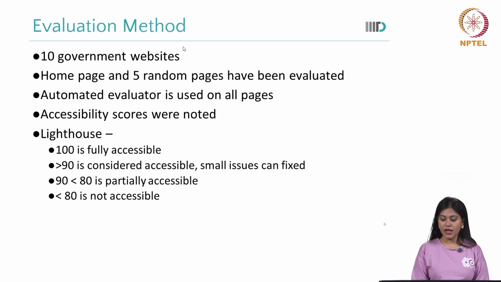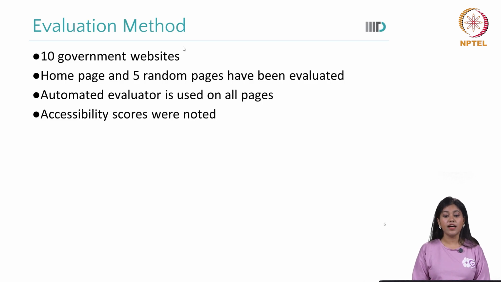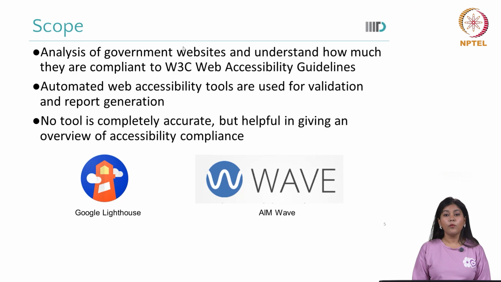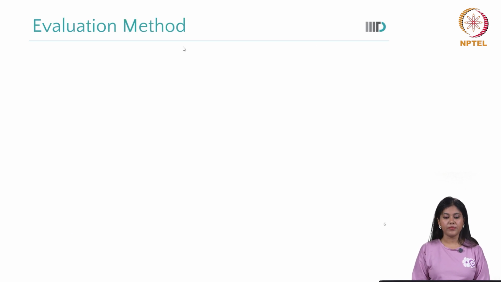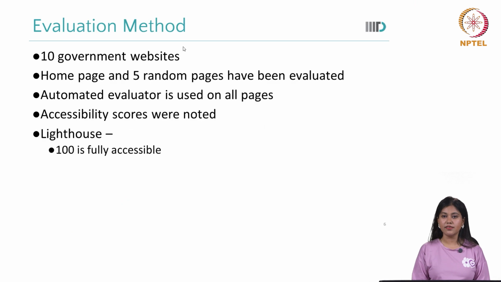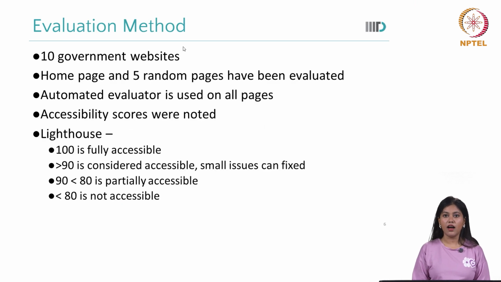I would also like to add, as we saw in the last slide, that WAVE helps us understand various graphical features of the website. So WAVE judges based on the graphical features, and Google Lighthouse gives the scores. I hope it's now clear how we will be evaluating the graphical interface.